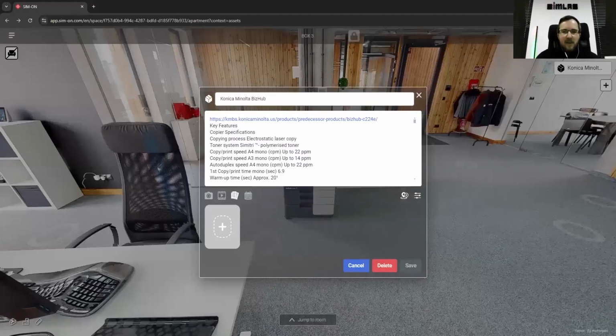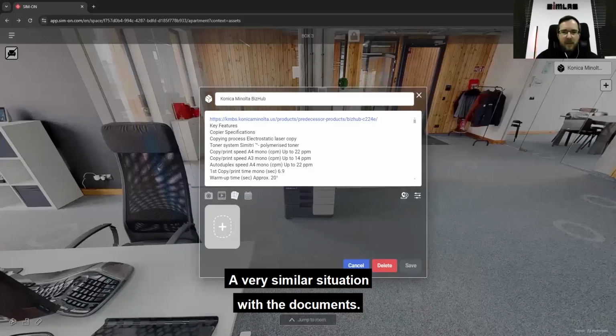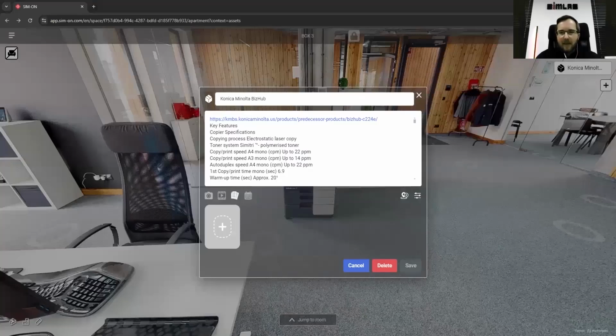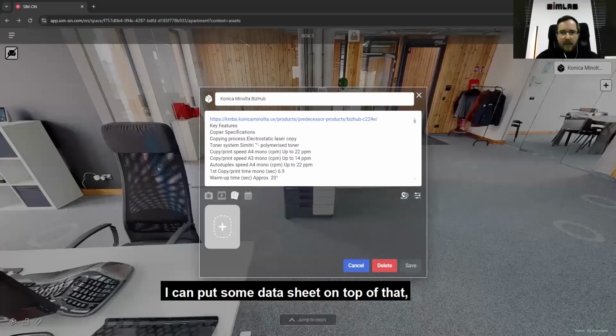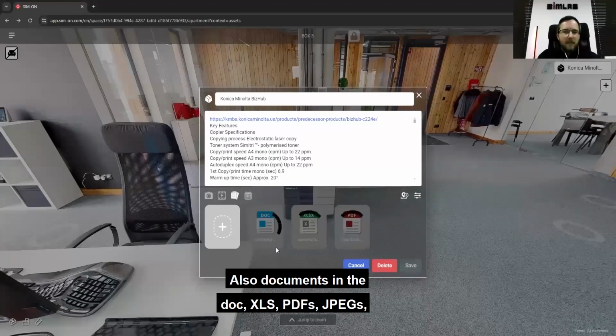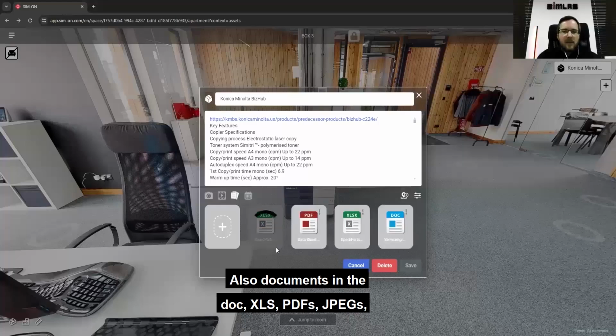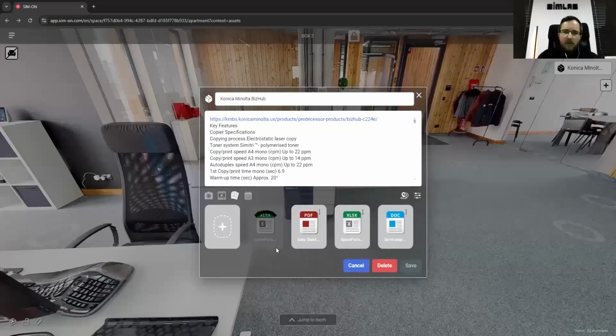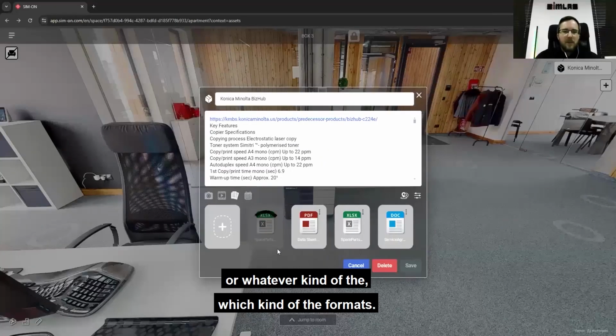A very similar situation with the documents. I can put some data sheet on top of that, some service agreements, some spare parts ordering as documents in DOC, XLS, PDF, PPTX, or whatever kind of formats.